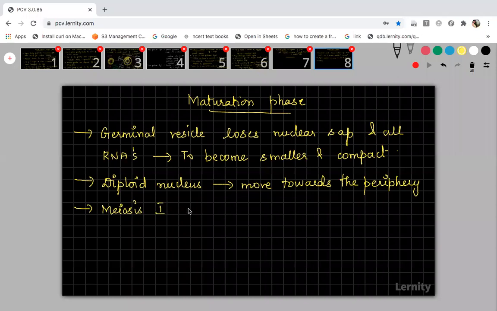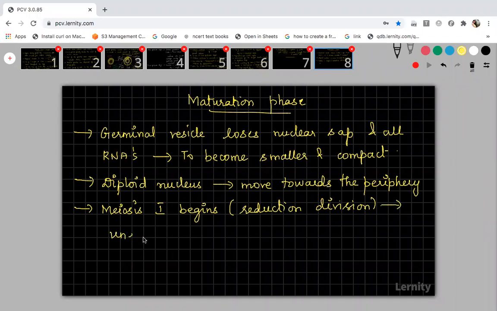Meiosis 1 begins now. After the nucleus moves towards the periphery region, meiosis 1 will start. You know, meiosis 1 is the reduction division and meiosis 2 is the equational division. So the reduction division will start. And this division in meiosis 1, which is taking place in oogenesis, is an unequal division.